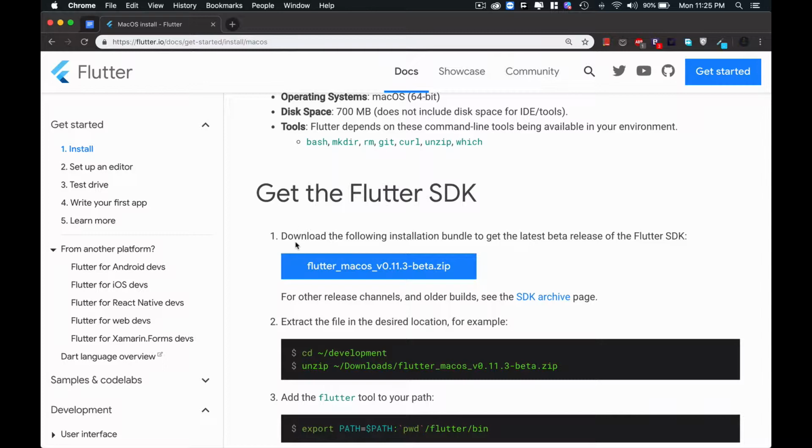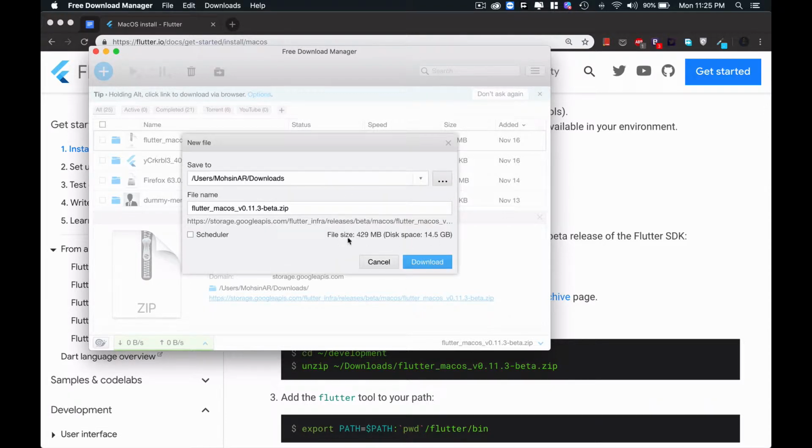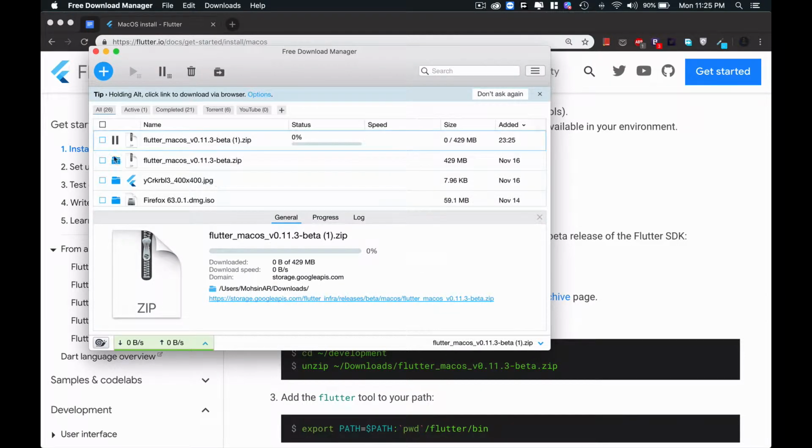So now just click on this, and it will download Flutter for Mac OS. Click download, but I already have this one.